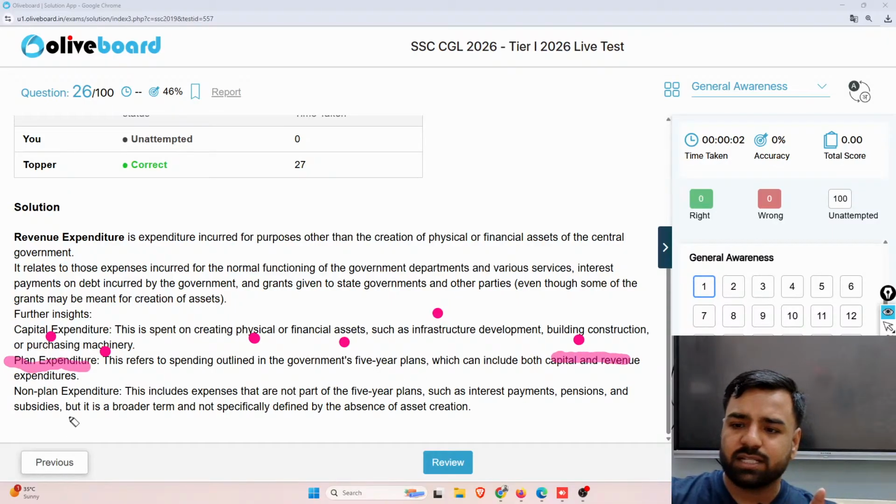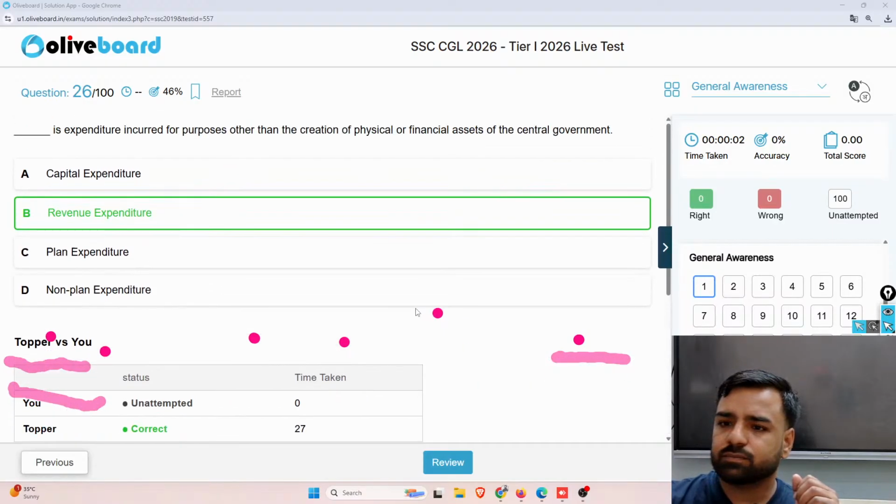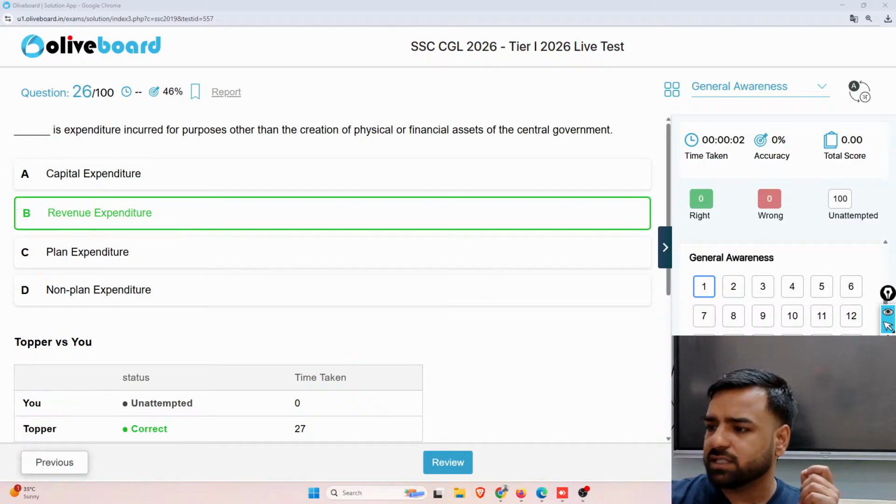And what are non-plan expenditures? They are not part of the 5-year plans. They may include interest payments, pensions, and subsidies. Subsidies, like for the latest example, the cylinder subsidies, which includes Ujjwala Yojana and all. They all come under non-plan expenditure. So guys, each and every candidate who answered revenue expenditure, that is option B, was correct. Next, what is the next question?